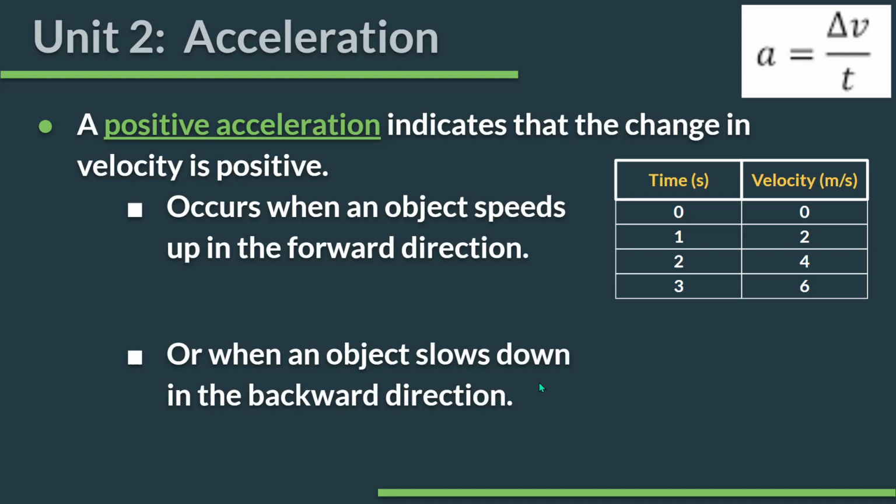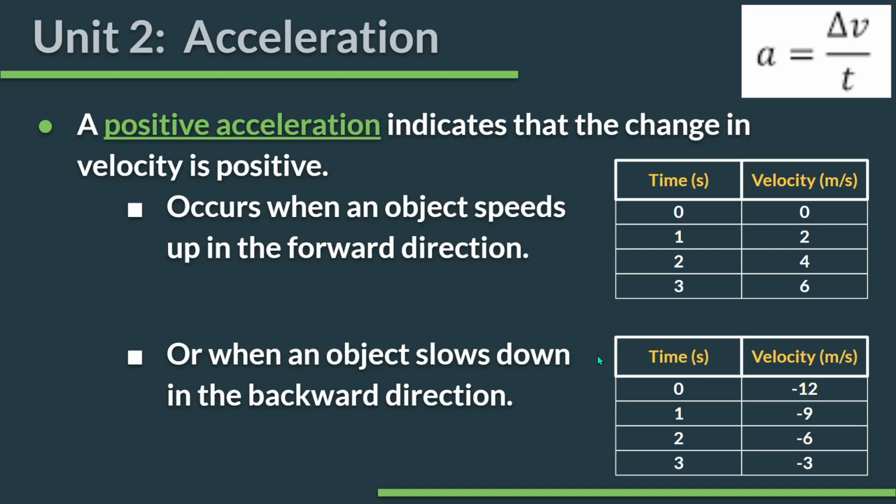When an object slows down in the backward direction, here's some example data. This object is moving at negative 12. And then at negative 9, and then at negative 6, and then at negative 3, and if we continued the trend, it'd be at 0 in the next second, but it's slowing down. It's getting slower, closer to 0. 0 is stopped, so the closer we get to 0, the slower we are going.